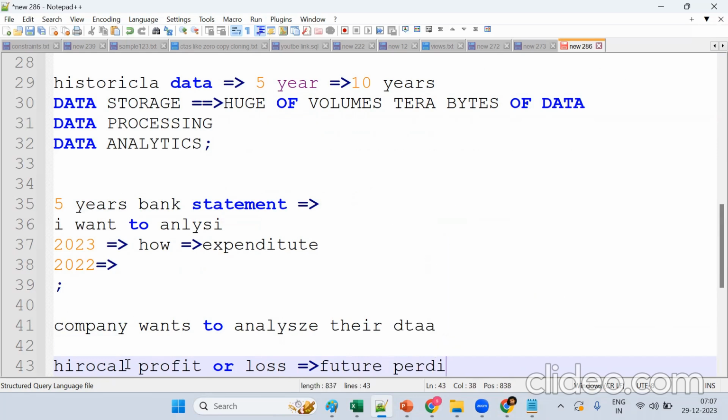Future predictions. Getting the point, sir? So they want to do campaigning. How do they do campaigning? Based on this historical data. One more time: mainly we need to store this data for historical purposes, to analyze the data.